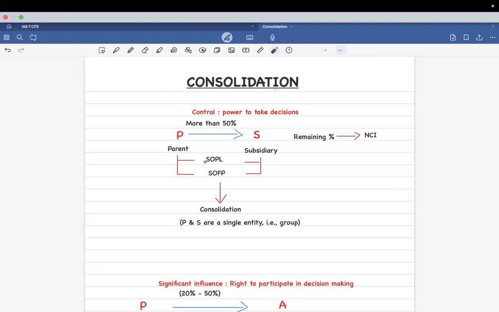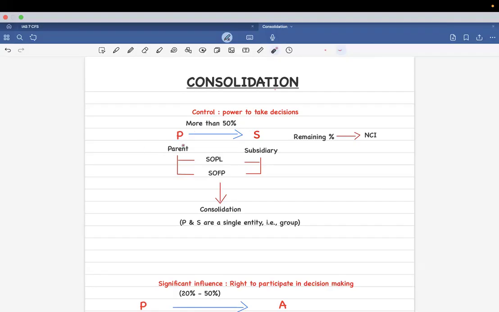That's it. We're going to study only the standards under consolidation, how it is done, how you're going to do it. That's all.